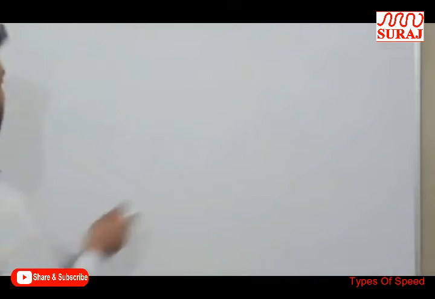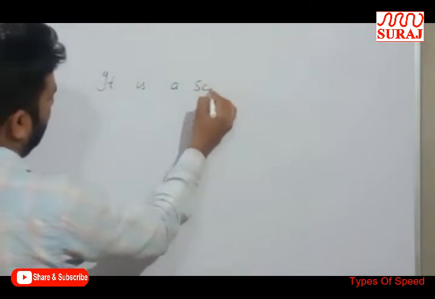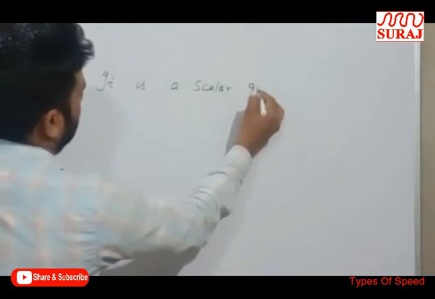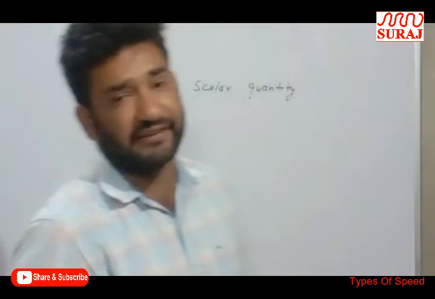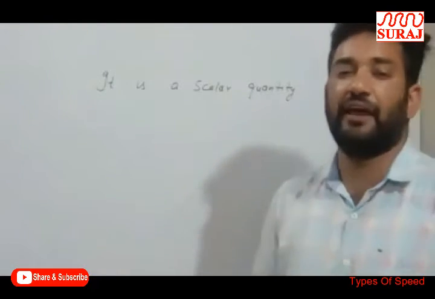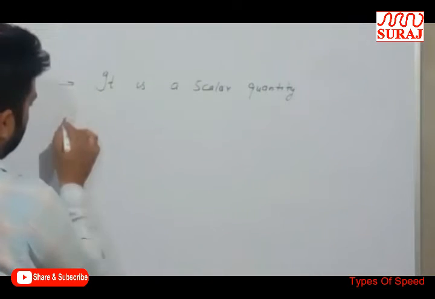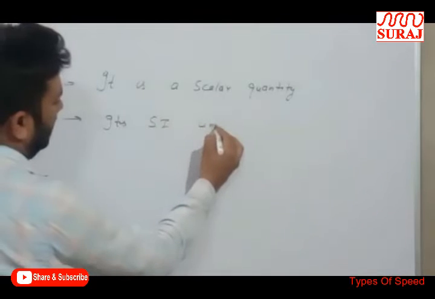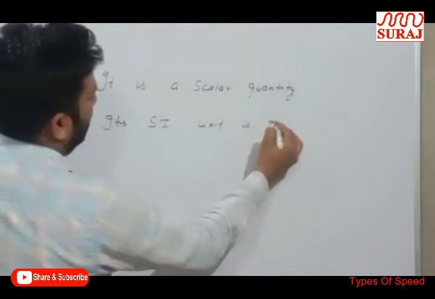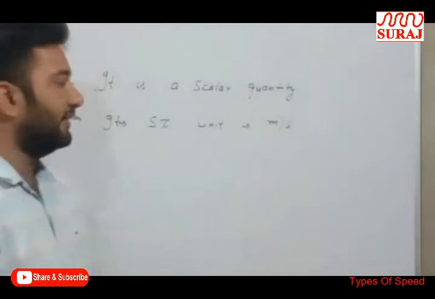Now, some features about speed: it is a scalar quantity. Scalar quantities are those quantities which have magnitude only. Second, its SI unit is meter per second.